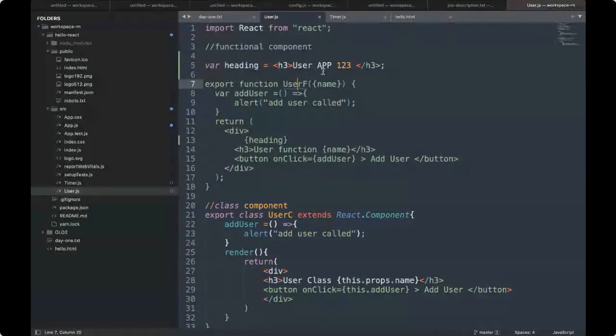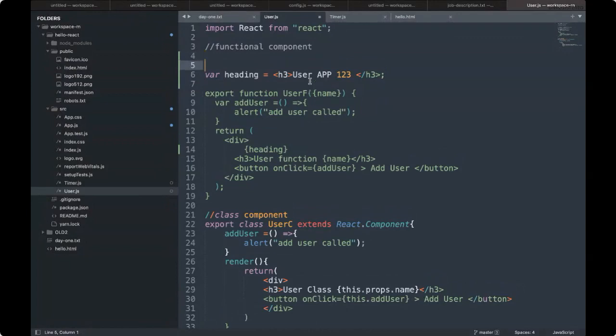So what is it? We have types in JavaScript. These types include number, string, object, function, undefined, and boolean. Mostly these are the key 6 in the whole of JavaScript. Now this doesn't fit here. This is basically called JSX. JSX means HTML in JavaScript.